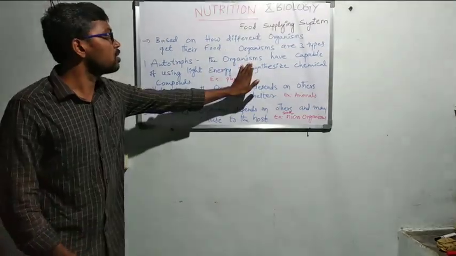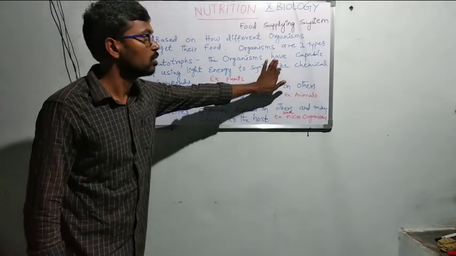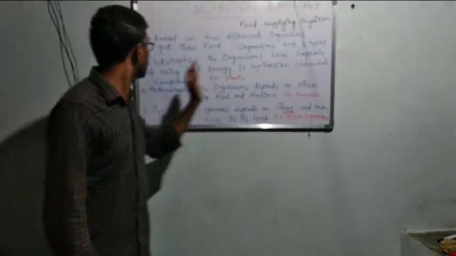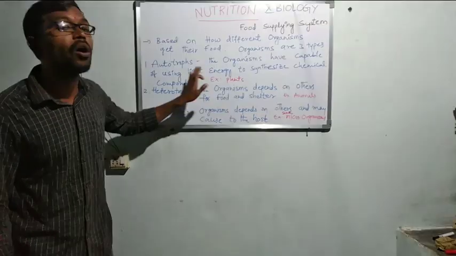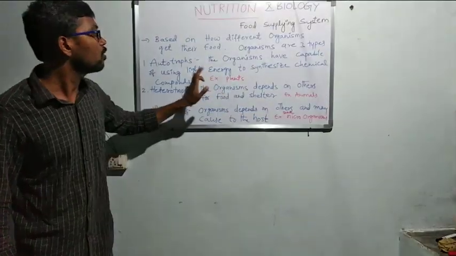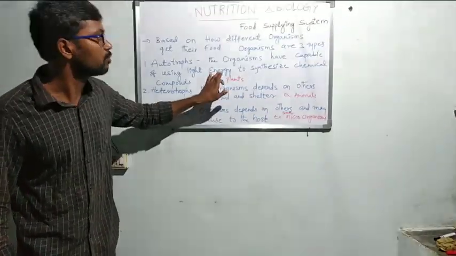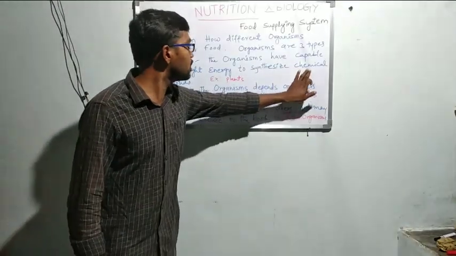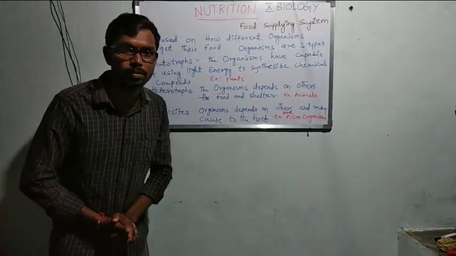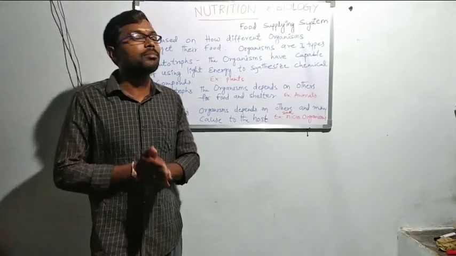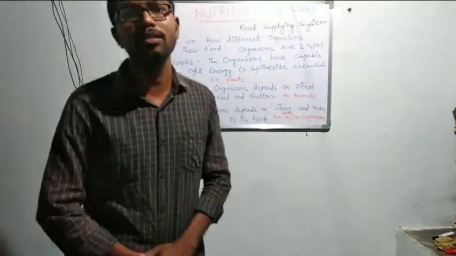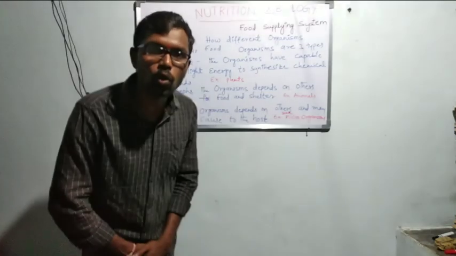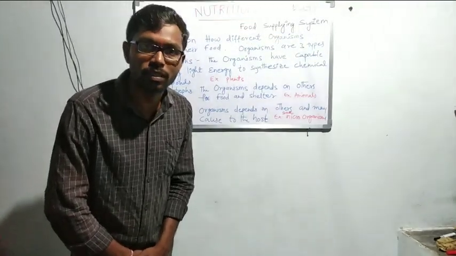The organisms which are capable of using sunlight energy, or light energy, or solar energy to synthesize chemical compounds are autotrophs. The type of nutrition is called autotrophic nutrition.